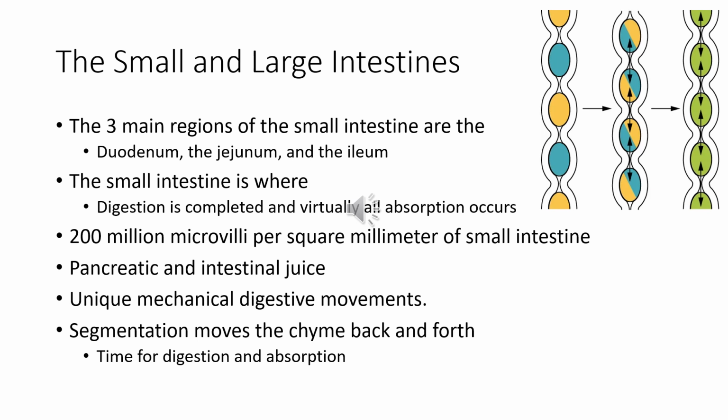This has brush border enzymes inside of it that complete the digestion of carbs and protein. Combined with the pancreatic juice, intestinal juice provides the liquid medium needed to further digest and absorb substances from the chyme. This figure here shows the segmentation that separates chyme and then pushes it back together, mixing it and providing time for digestion and absorption.